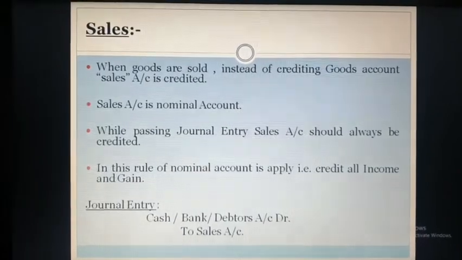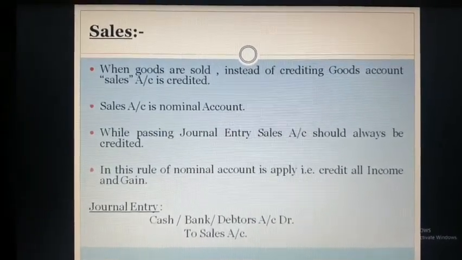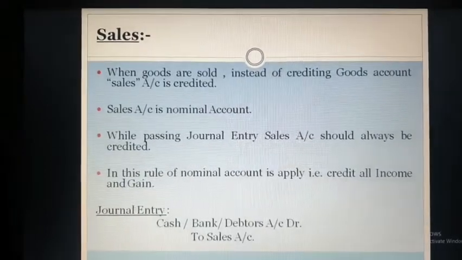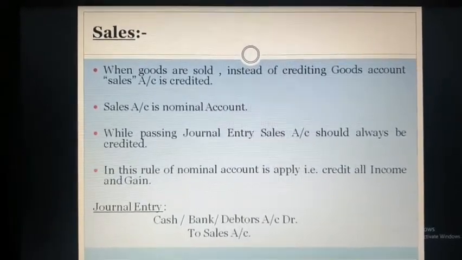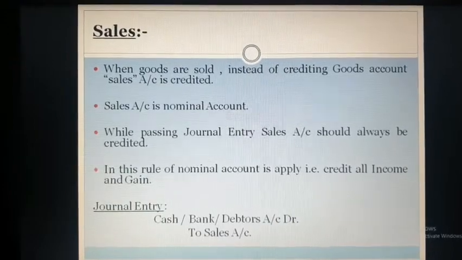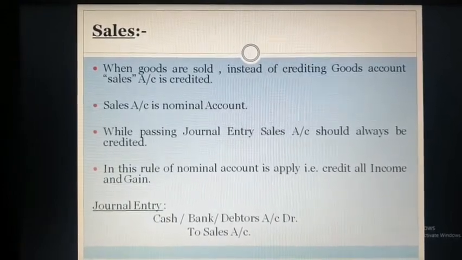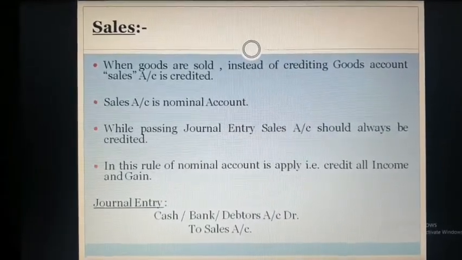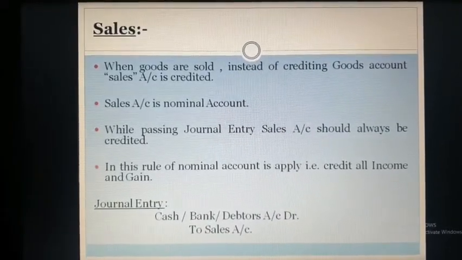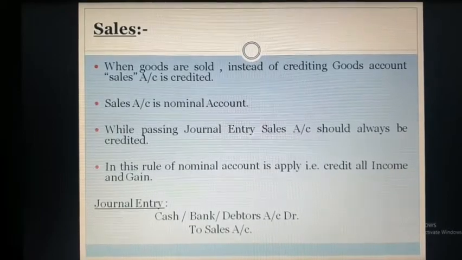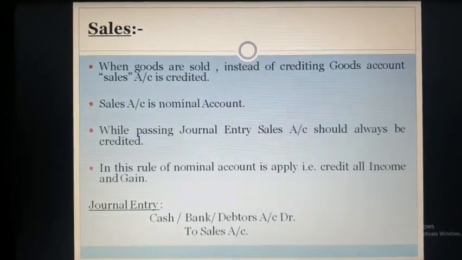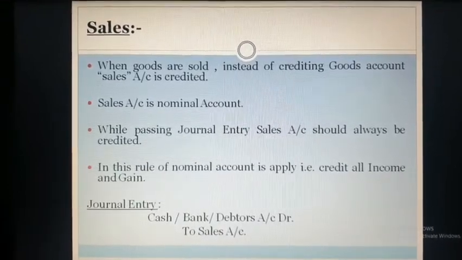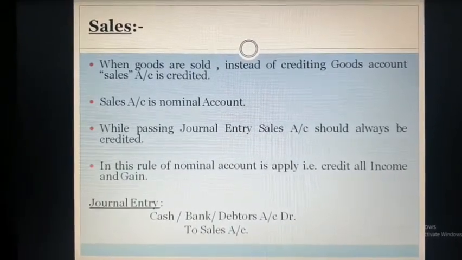When goods are sold, I already told you when we purchase goods, instead of goods we use the word purchase, and if we sold the goods, then instead of goods we use the word sales. So when we sell any goods, instead of crediting goods account, we will credit the sales account. And why are we crediting sales account? Because sales is a nominal account, and as per the nominal rule, credit all income and gain.